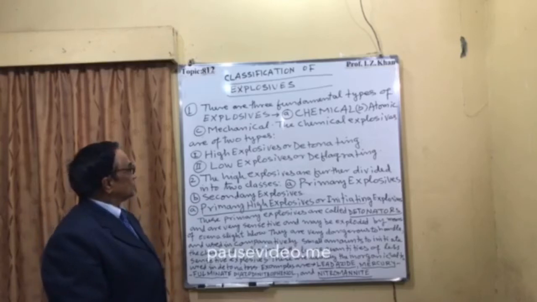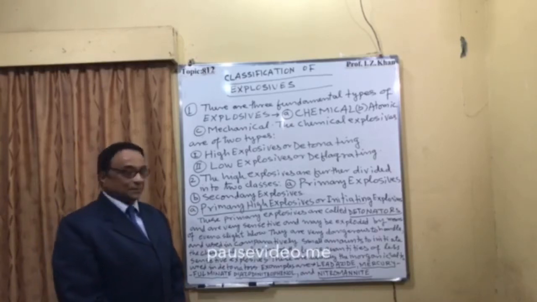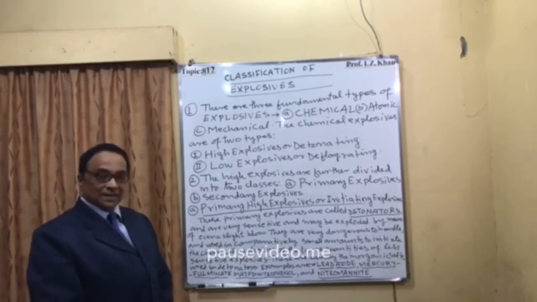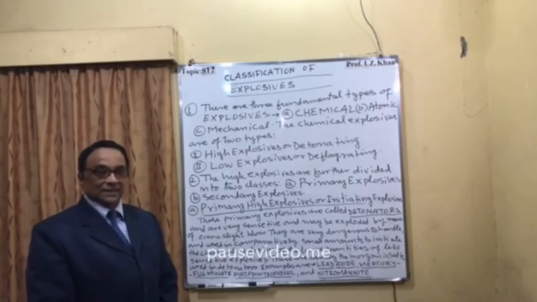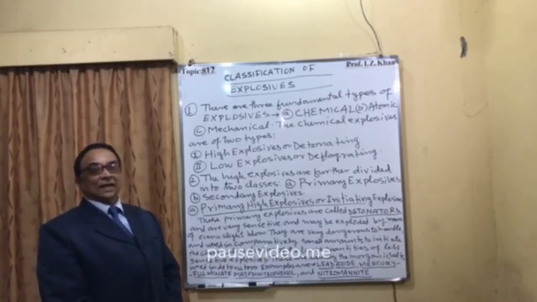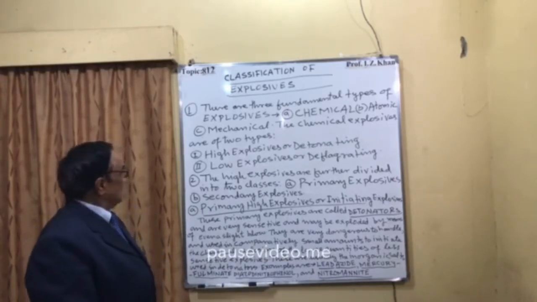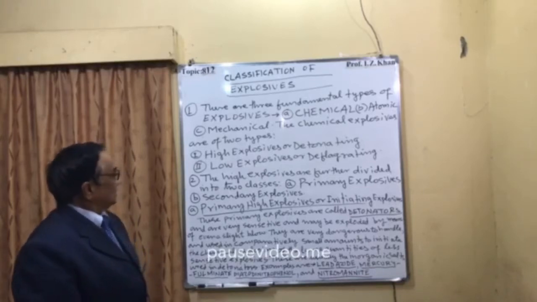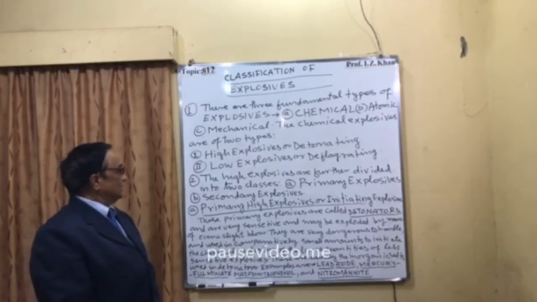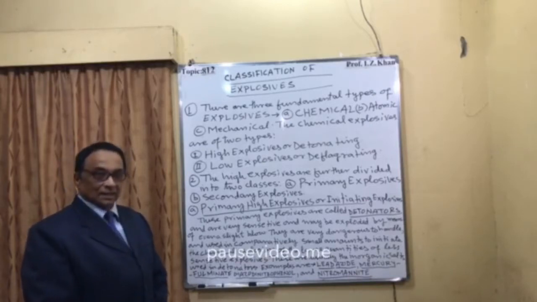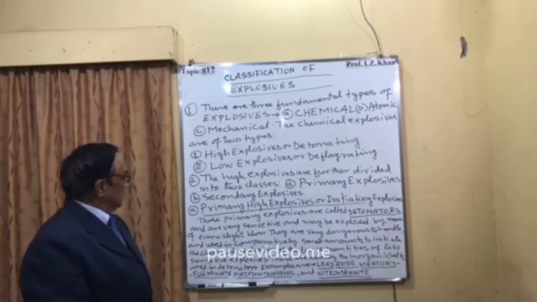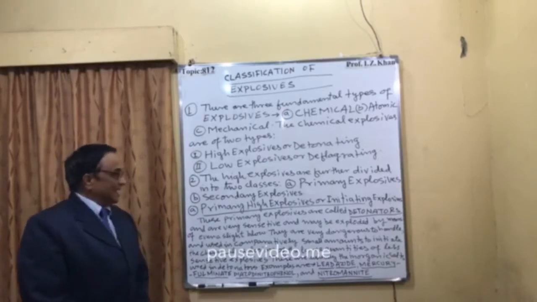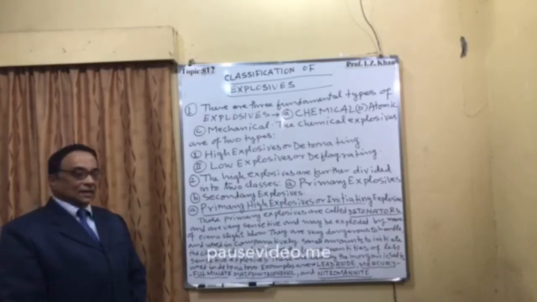So these chemical explosives are mainly of two types. One is high explosive, that is called detonating, and the second one is called low explosives or deflagrating. So detonating and deflagrating means high explosive and low explosive. Number two, the high explosives are further divided into two classes. The one class is called primary explosive and the second one is called secondary explosives. So A is primary explosives and B is secondary explosives.